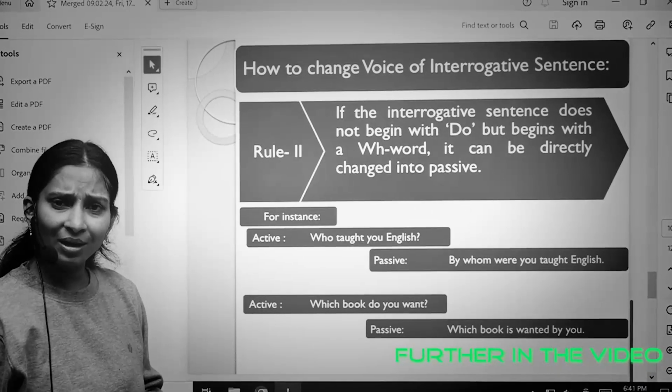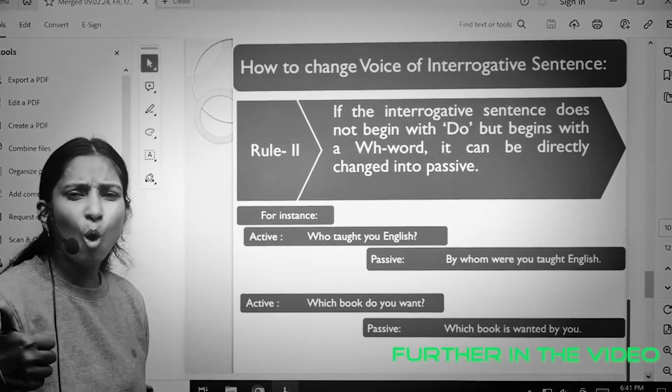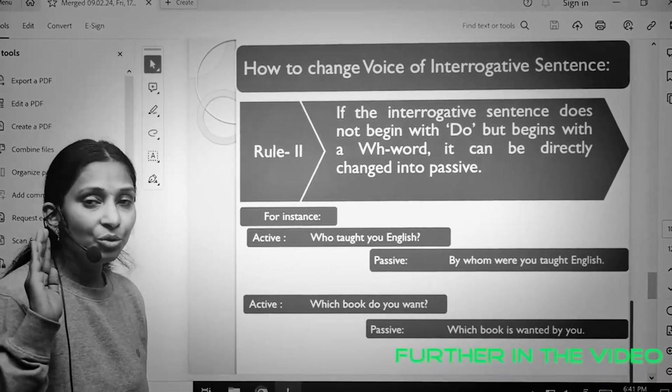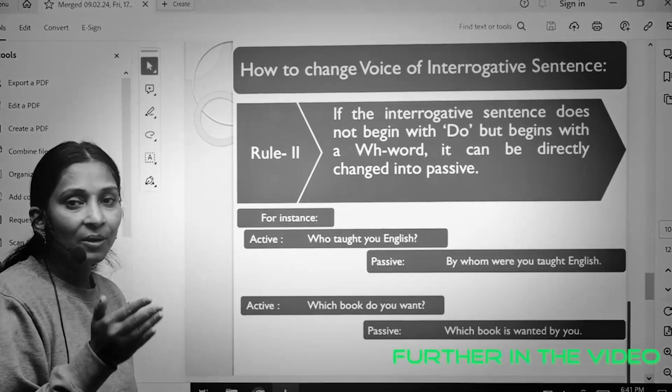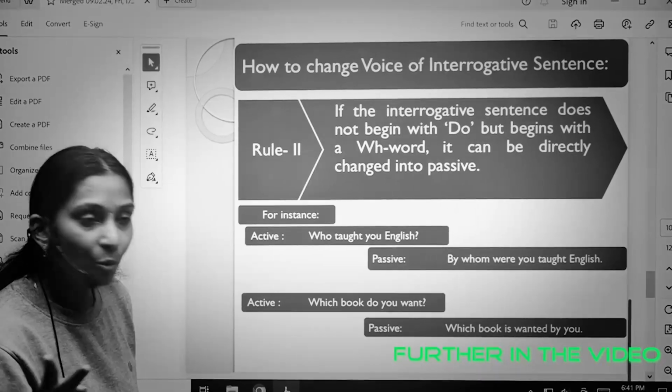Who taught you English? So this question is beginning with a WH word, which is what, where, why, who, and so on. So do you understand that there are two types of questions here? Number one, which are beginning with a helping verb, and number two, which are beginning with a WH word, right?